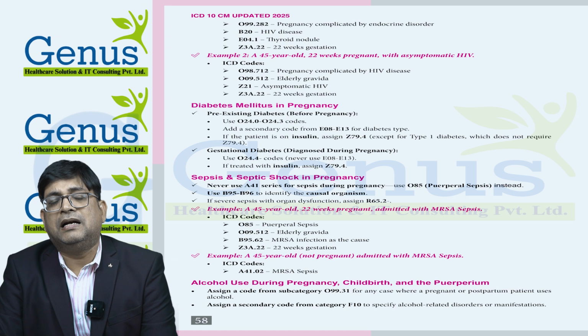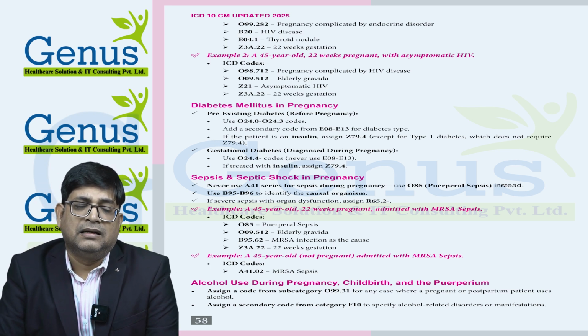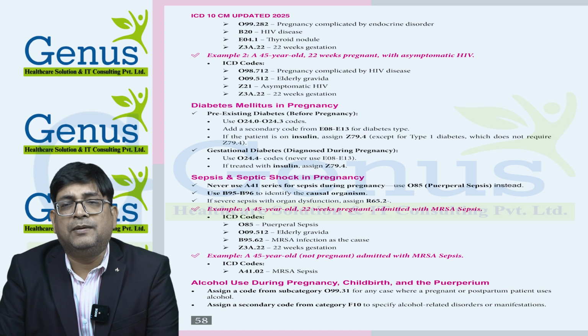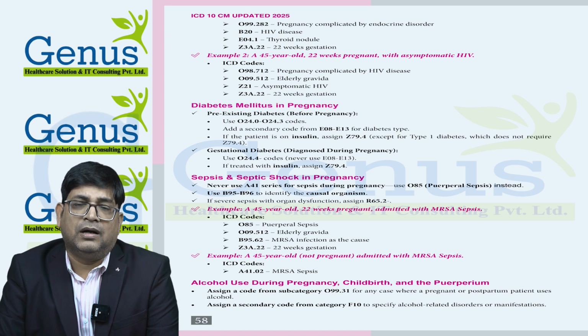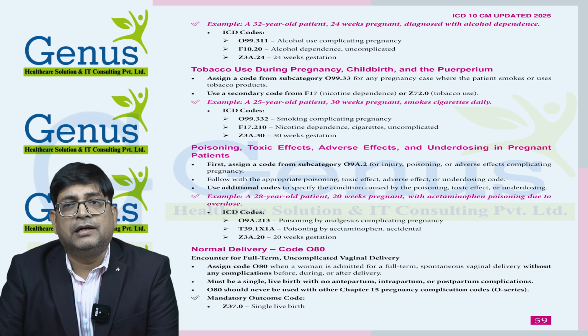If the patient is pregnant and also using alcohol during the pregnancy, then we need to provide the O99.31 code and an F10 code for the alcohol related condition. If the patient is a smoker, then we have O99.33 and we need to provide an additional code related to nicotine dependence, F17. Then we have poisoning and toxic effect.